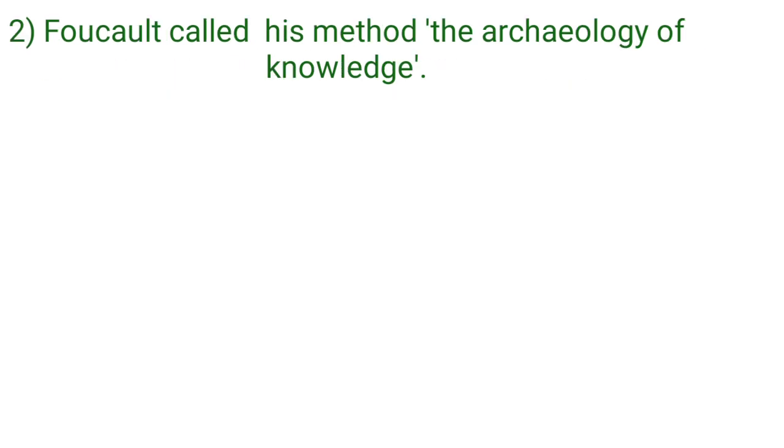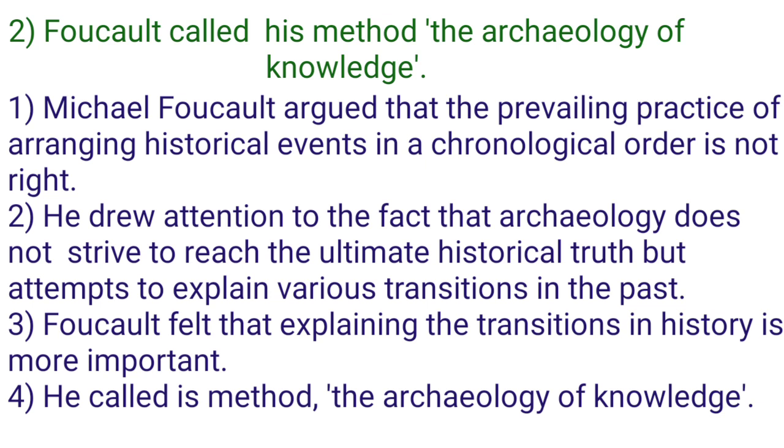Second sentence: Foucault called his method the archaeology of knowledge. Michael Foucault argued that the prevailing practice of arranging historical events in a chronological order is not right. He drew attention to the fact that archaeology does not strive to reach the ultimate historical truth but attempts to explain various transitions in the past. Foucault felt that explaining the transitions in history is more important. He called his method the archaeology of knowledge.